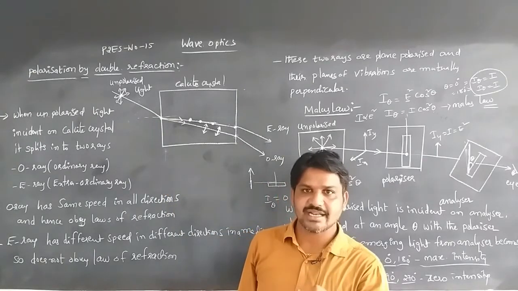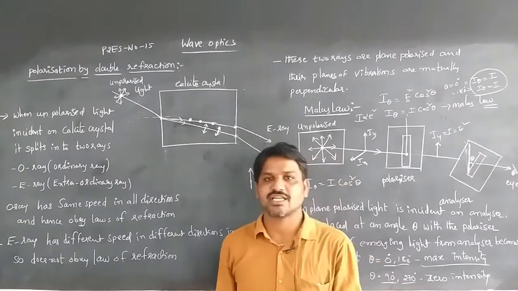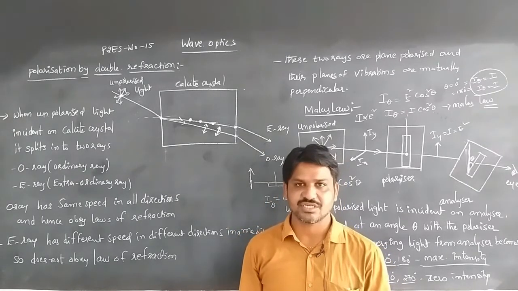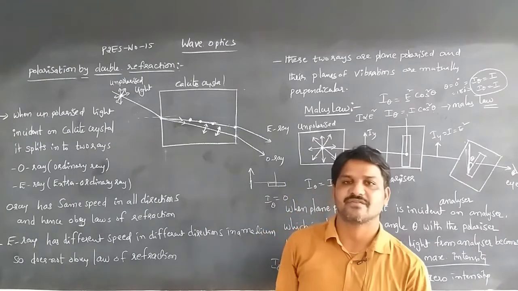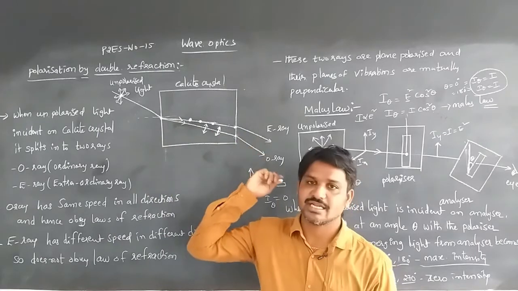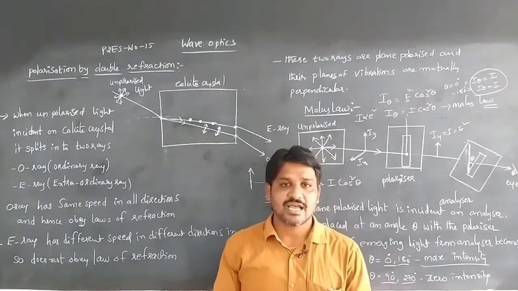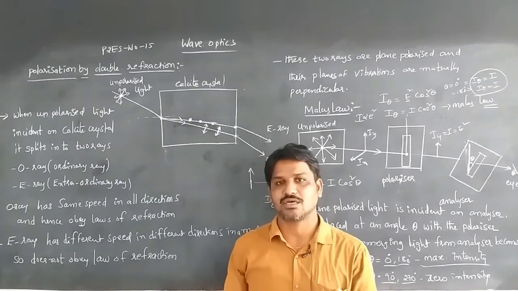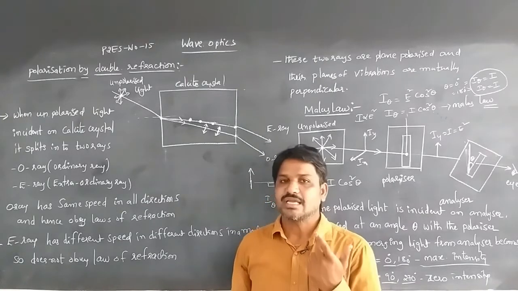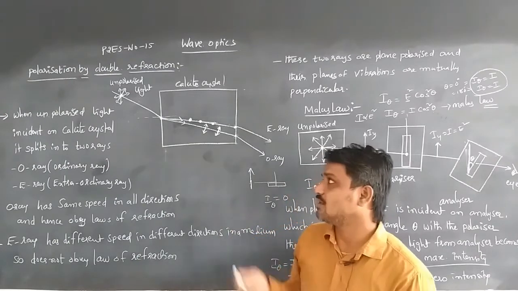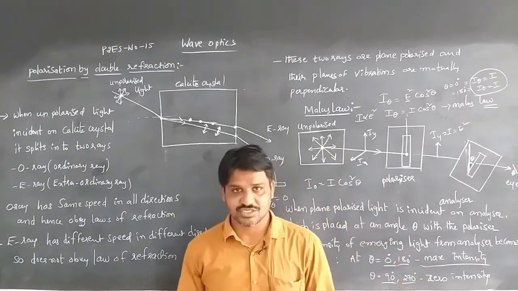One is the ordinary ray, another is the extraordinary ray. The ordinary ray has the same speed in all directions, so it obeys the laws of refraction. The second ray, the extraordinary ray, has different speeds in different directions in a medium, so it does not obey the law of refraction. This is about wave optics polarization.